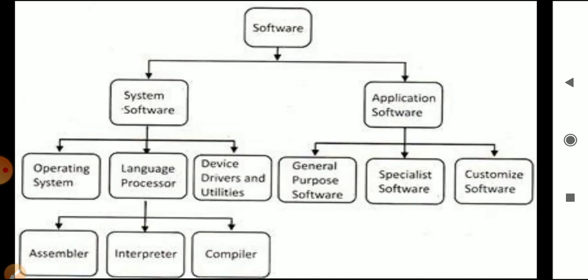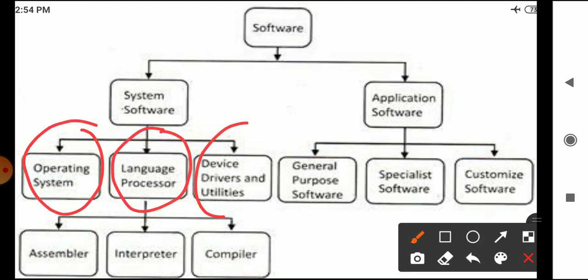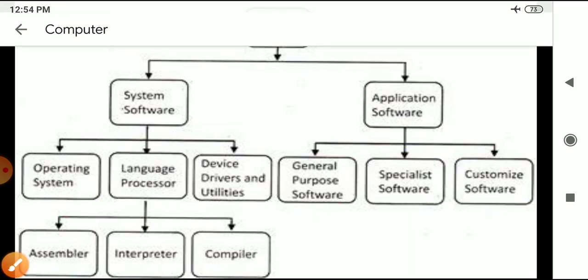The system software is further divided into operating system, language processor, device drivers and utilities. The language processor is of three types: assembler, interpreter, compiler. Now, application software is of three types: general purpose software, special purpose software and the customized software. Now we will discuss about system software in the detailed manner.